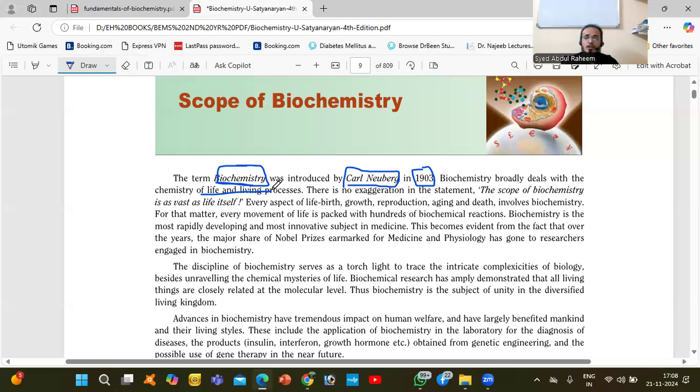They are behind the function. We have chemicals, and these chemicals are very important in our daily life, daily activities, and normal daily functioning.